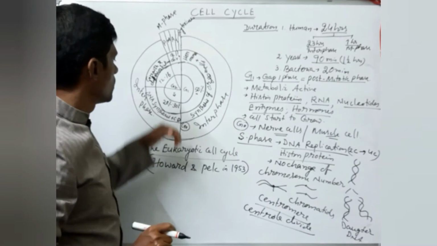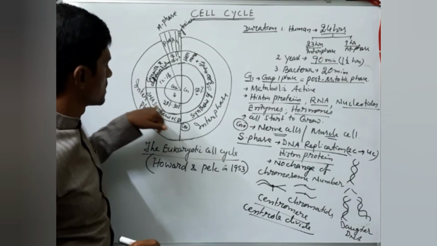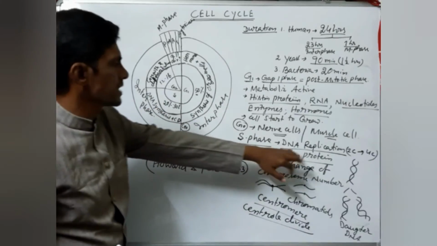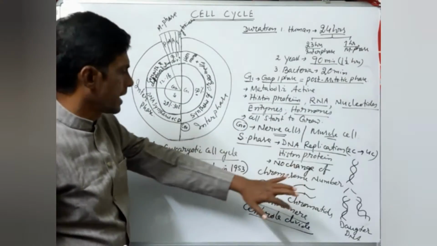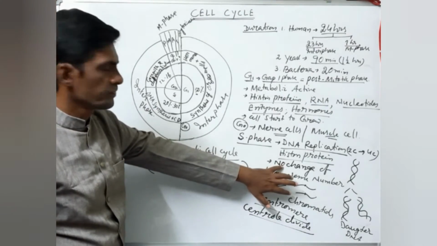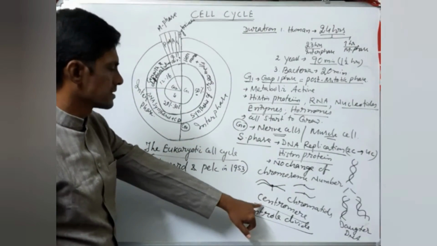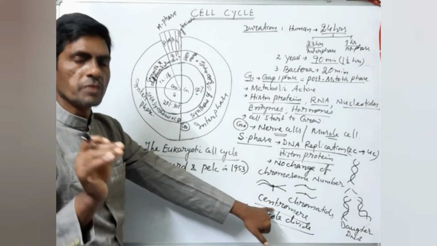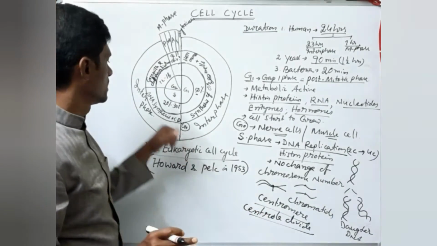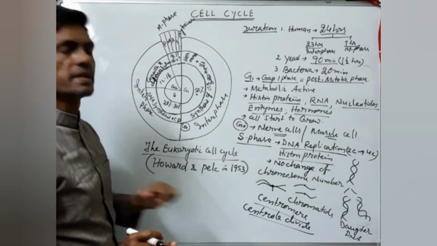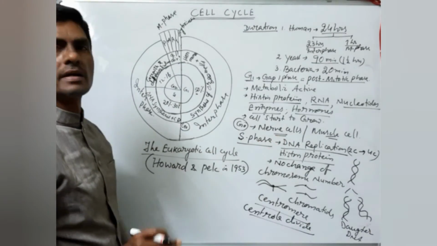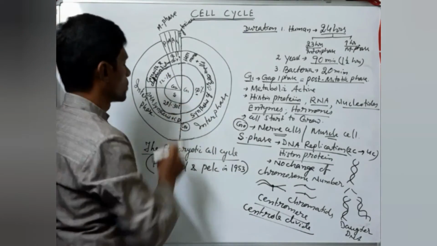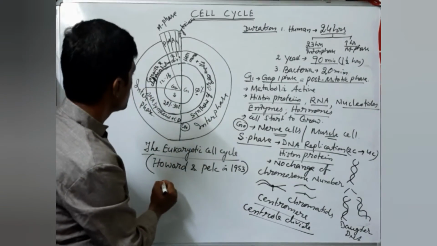Remember the points. During the synthetic S phase, replication of DNA takes place, there is no change of chromosome number, the chromosome divides into chromatids, the centromeres divide, and also the centriole division takes place. These are the points that take place inside the S phase, the synthetic phase. Next, after it will go to G2 phase. So see that G2.